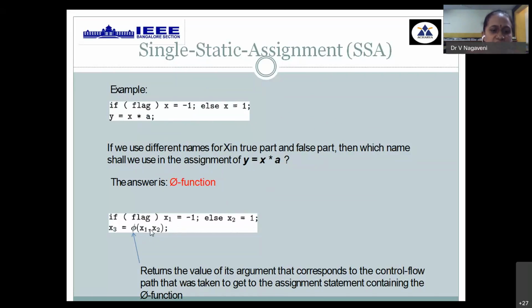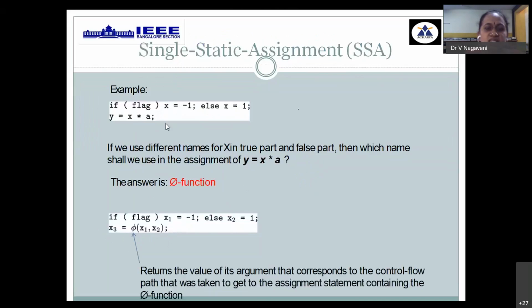First, we need to finalize and take the value of x1 or x2. Once it is decided, that result is assigned to x3. That can be adopted for your computation, multiplication with a. This is how we need to adopt each and every unique variable for any computation. This is called static single assignment, the fourth form of implementation.